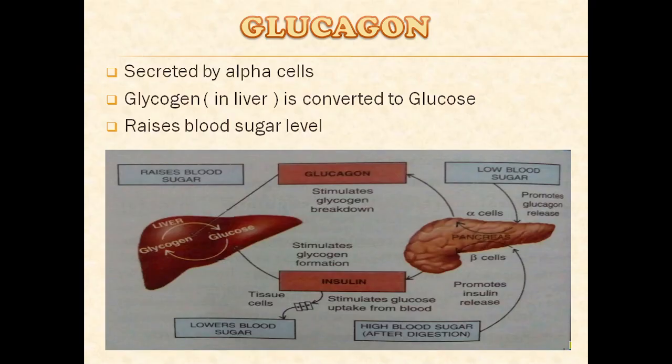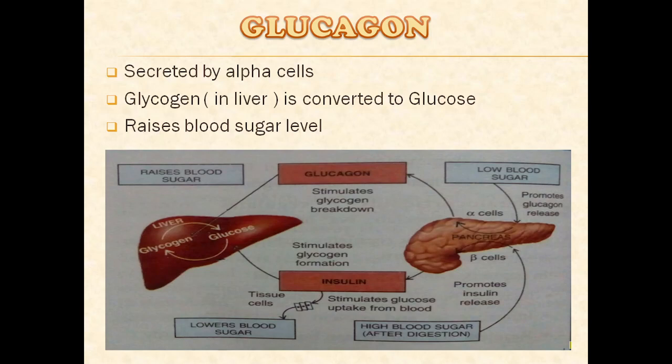Okay, so here you can see one chart. Let's start from the right hand side, low blood sugar. When there is low blood sugar, obviously it is promoting the glycogen release through the alpha cells. Then glycogen will be converted to glucose by the glucagon hormone.